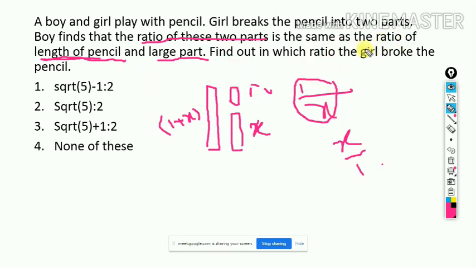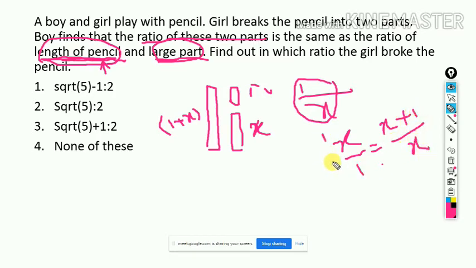What is the clue here within the question? The clue is that your ratio is given as length of the pencil. So the length of the pencil obviously will be larger than the length of the larger part. So the larger part will be first and then the smaller part will be next. So the ratio will be X divided by 1 equals the whole pencil, X plus 1, the whole pencil, and the larger part X.